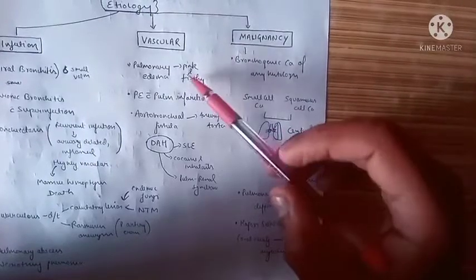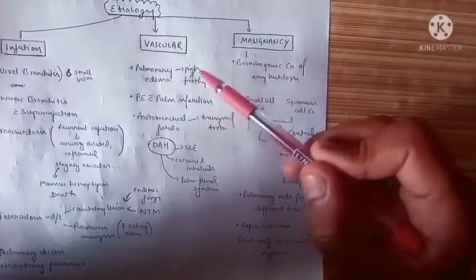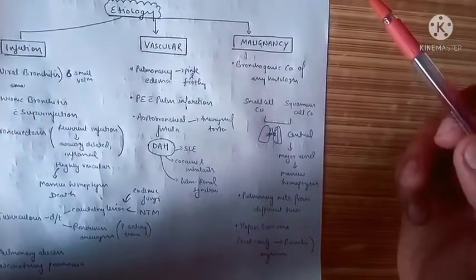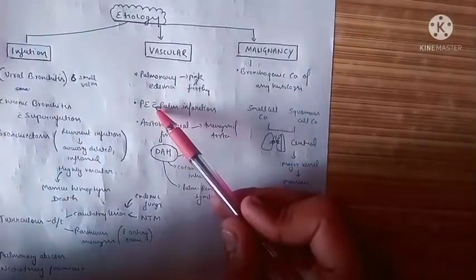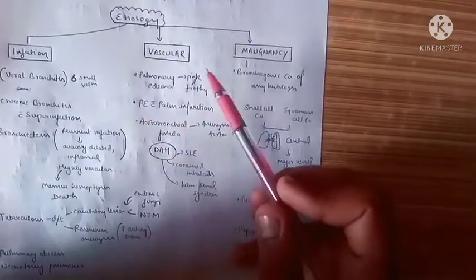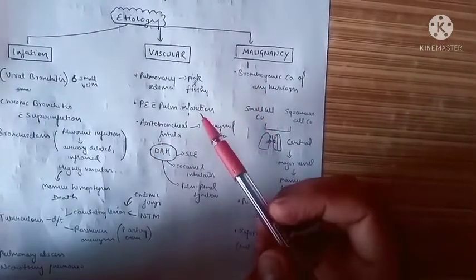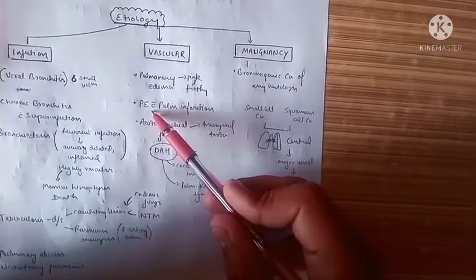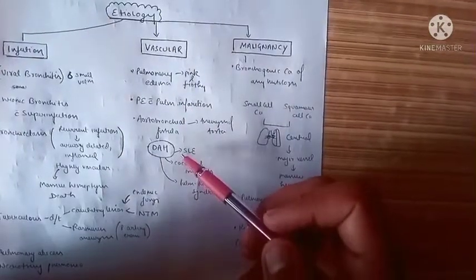In the vascular causes, one of the important causes is pulmonary edema, which is characterized by a pink and frothy sputum, but also here hemoptysis can range from mild to massive categories. Pulmonary embolism is generally known for other features like acute onset of dyspnea and other features of CNS and hemorrhagic manifestations. But in cases where we have pulmonary embolism with pulmonary infarction, we can see hemoptysis.